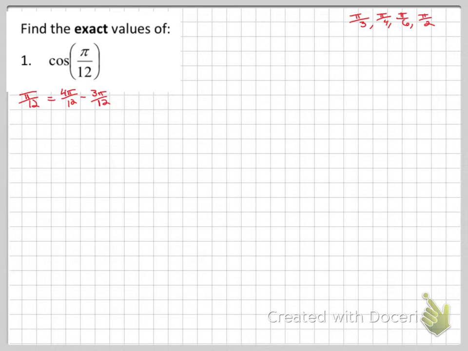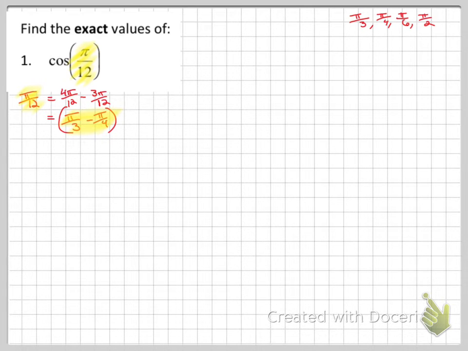That definitely equals pi over 12. The reason I chose those is 4 pi over 12 reduces to pi over 3, and 3 pi over 12 reduces to pi over 4. Those are on the unit circle. So I am going to replace the pi over 12 with this.